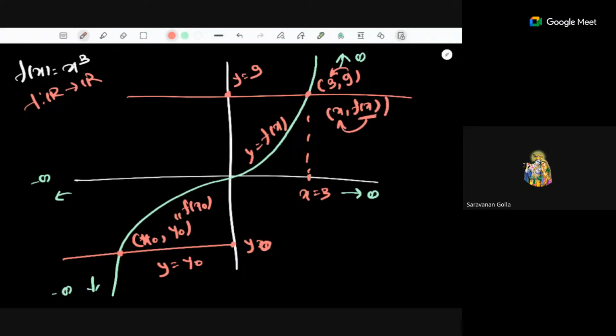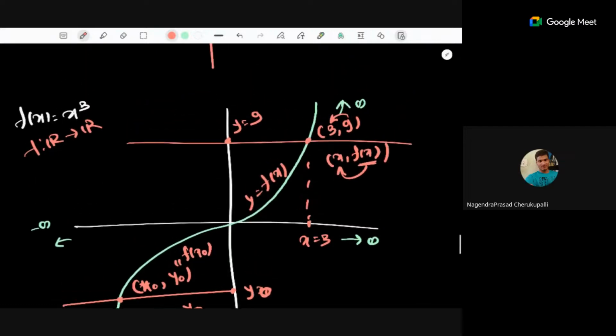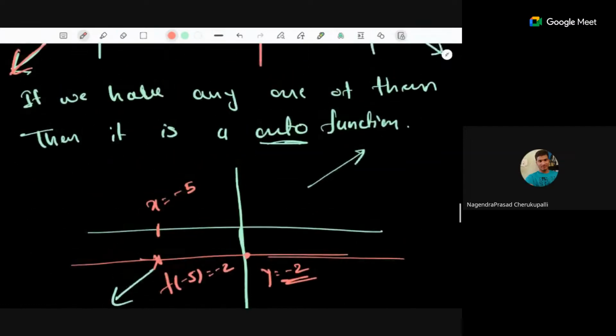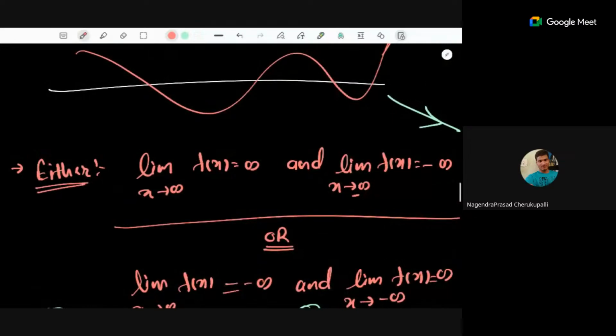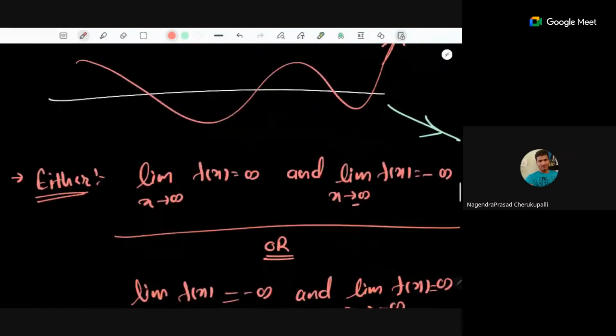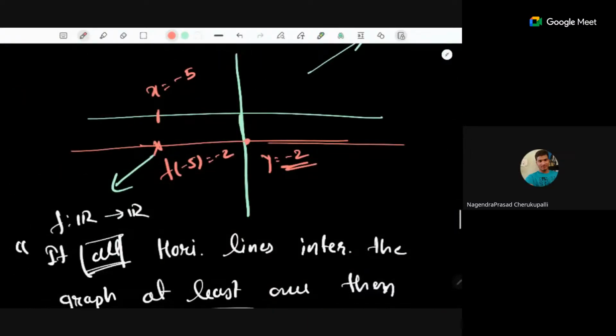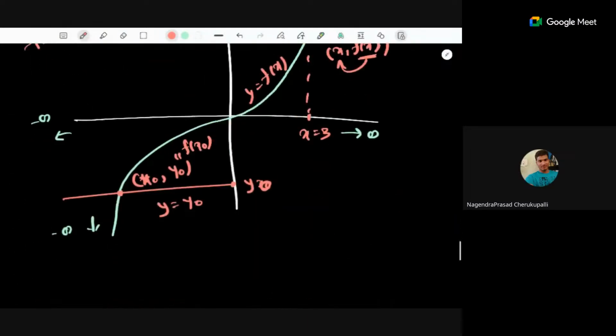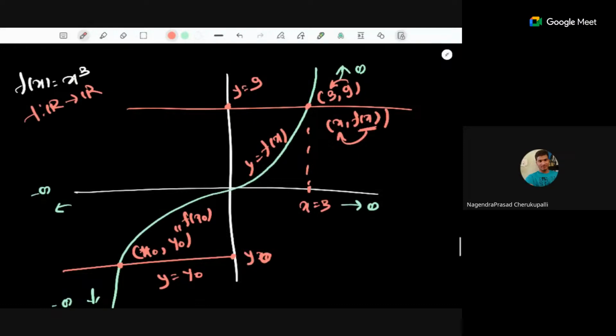Yes, ma'am. Okay, any doubt? Ma'am, every horizontal line should cut the function, right? Yeah, every horizontal line. So these are the two ways of checking onto. One is that the range should be equal to the codomain. And if you want to go by the graph, you can either remember the limits, or you can check that every horizontal line should intersect the graph at least once.